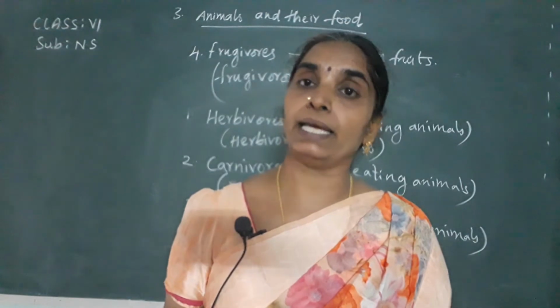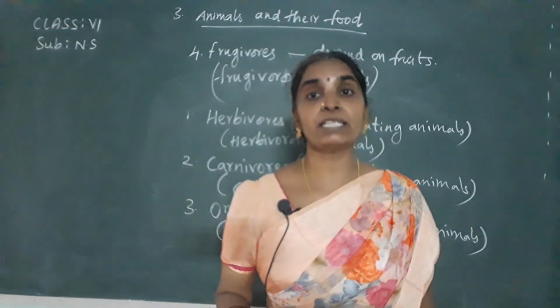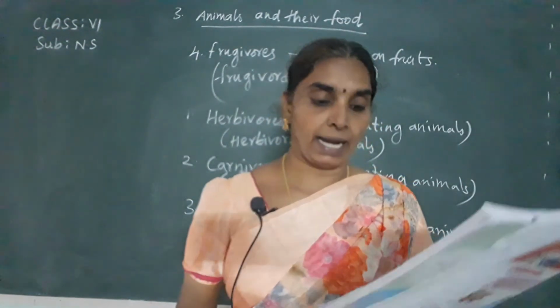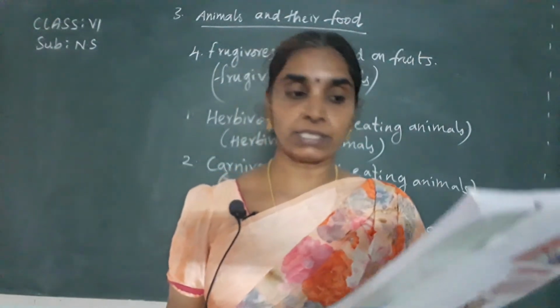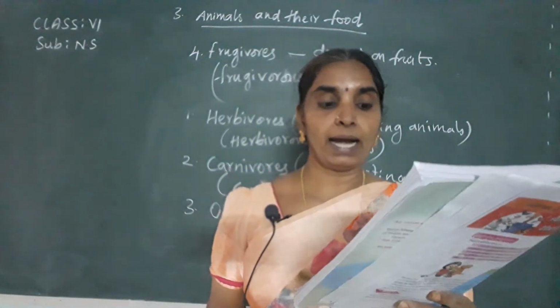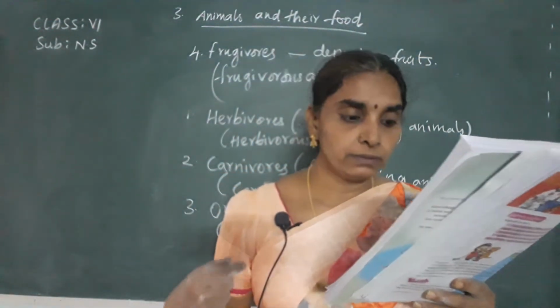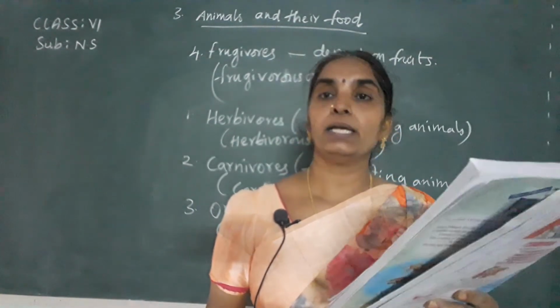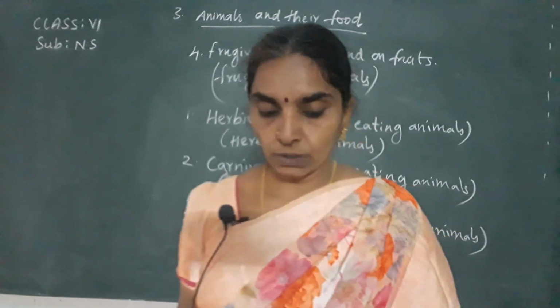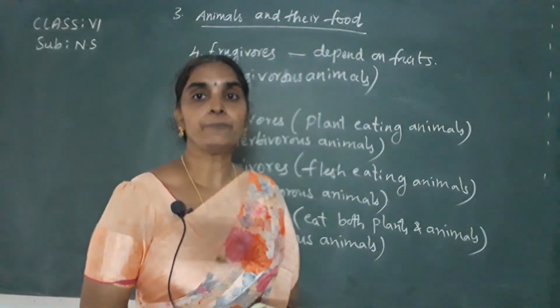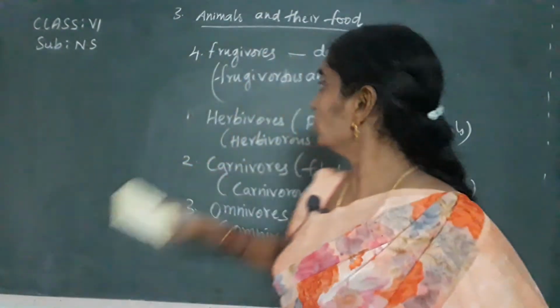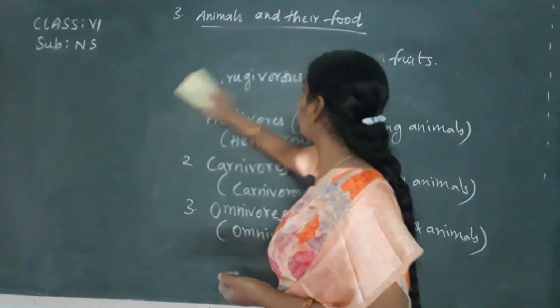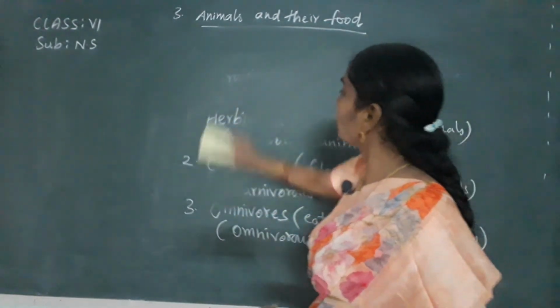And they trap, collect, grab or hunt, and they use various parts of their body to take the food into the mouth finally. So this is how the animals eat, the next topic.